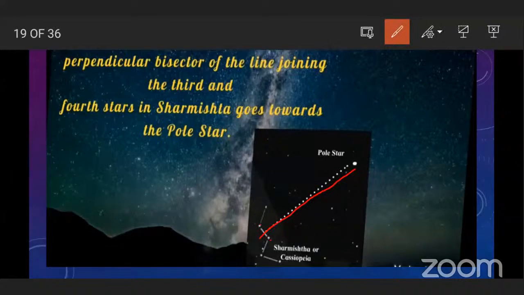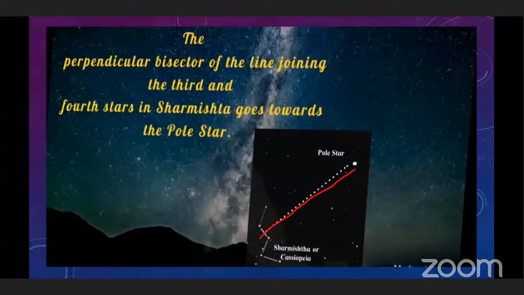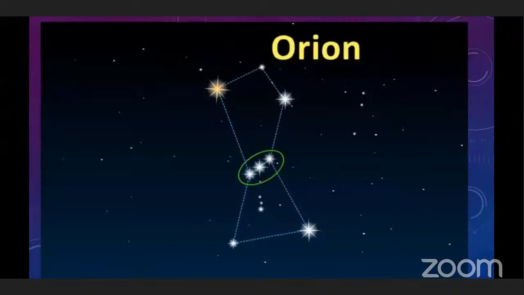The constellations of Saptarshi and Sharmishta are useful in locating the pole star. The pole star has Saptarshi on one side and Sharmishta on the other. Okay. And when Sharmishta sets, Saptarshi rises. So these 2 constellations are very important in navigation.